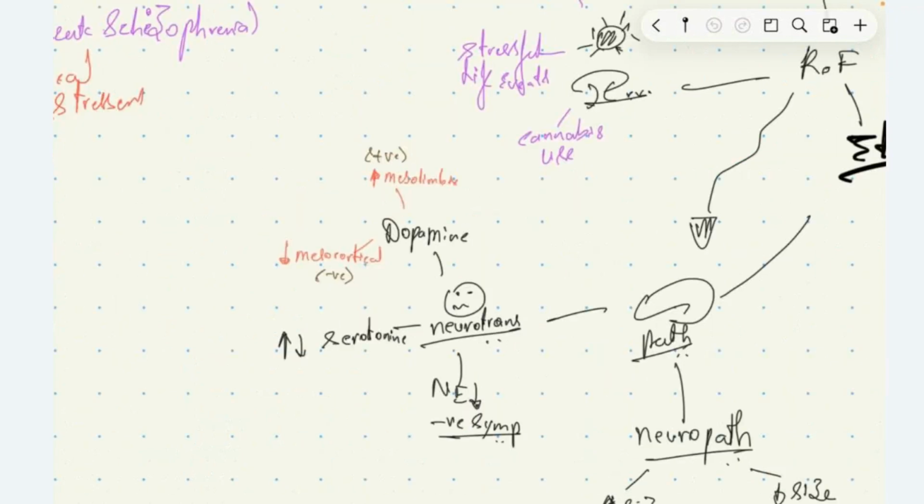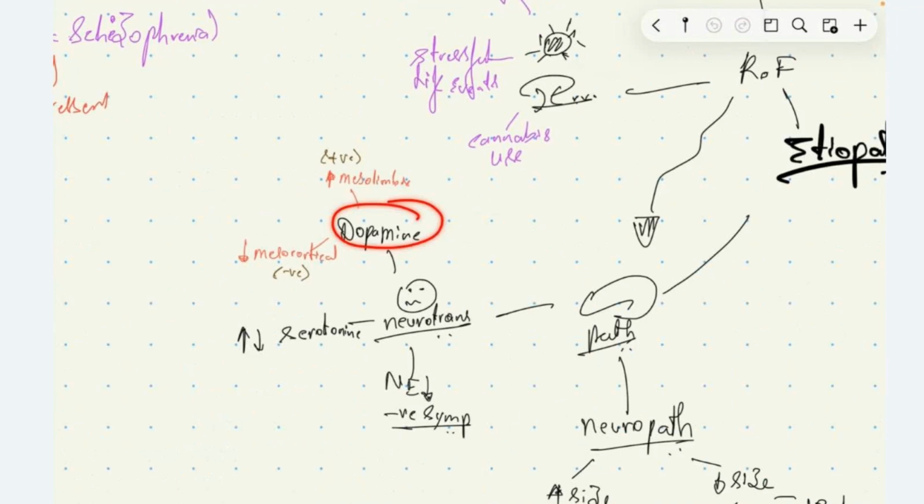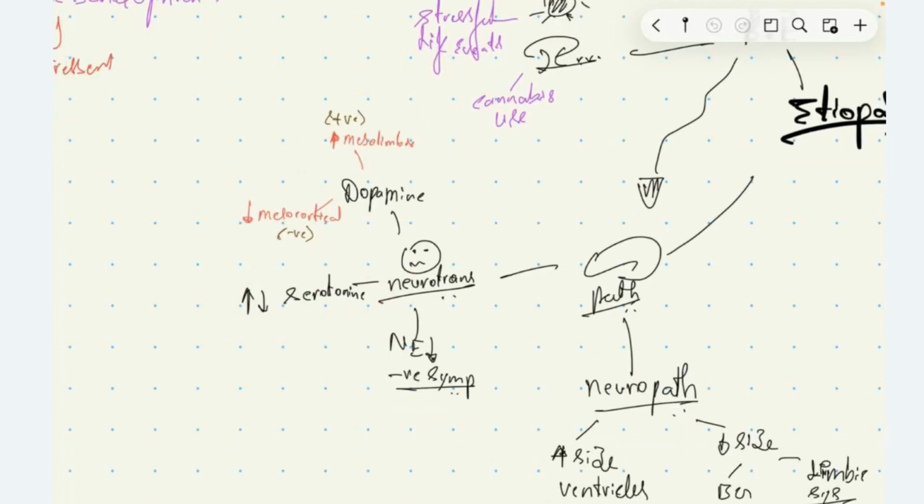The dopamine level in the mesolimbic system, if it increases, it causes positive symptoms. In the mesocortical area, if the dopamine level decreases, it causes negative symptoms. We'll see in a while what positive and negative symptoms are. Also, the increase and decrease of serotonin levels have been associated with the positive and negative symptoms respectively. The decrease in norepinephrine levels has been associated with negative symptoms.